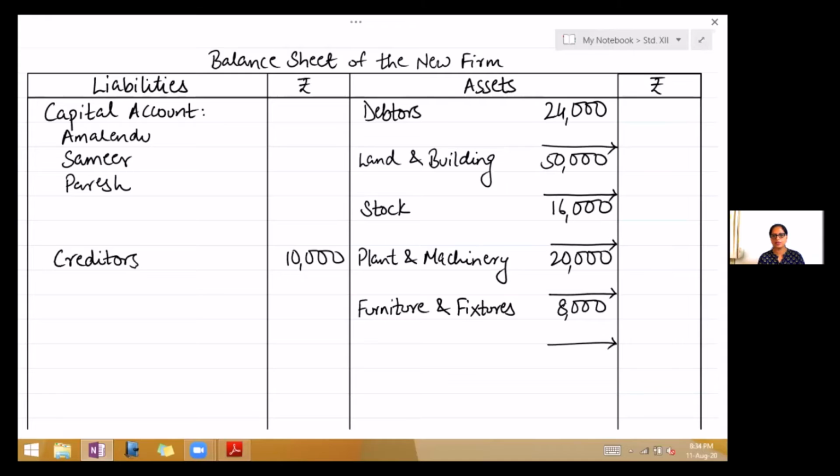They have given us the value, so you will write this value in the outer column. Then compare if it has increased or decreased, appreciated or depreciated. From 50,000 it has become 60,000. That means it has been appreciated, so write add appreciation.